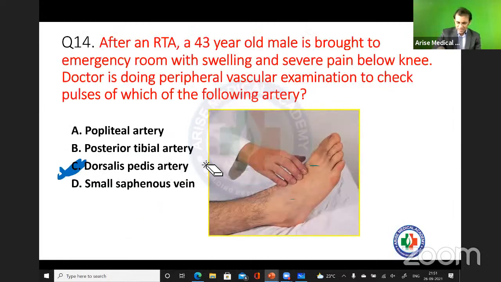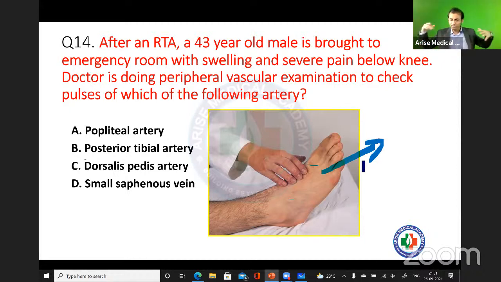Okay, chalo, fine. Come to the same question here. Look, this is related to road traffic accident. Okay, suppose you have a patient who is not having upper limbs and you have to check the blood pressure. Now you tell me, is it possible that you can recheck the blood pressure over the ankle part or the knee part?